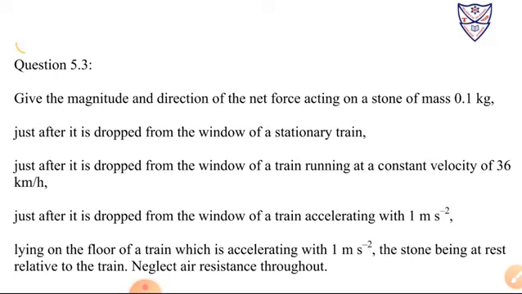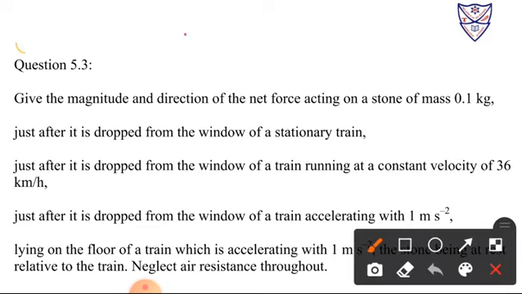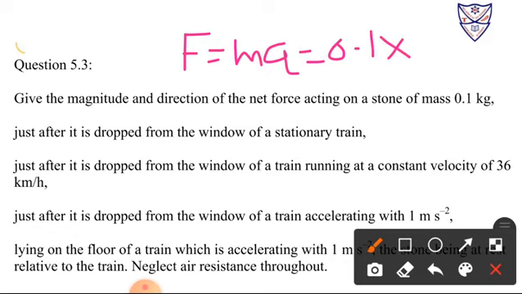Now the last one: lying on the floor of a train which is accelerating with 1 m/s², the stone being at rest relative to the train. Now that stone is moving with this acceleration of 1 m/s². So again we have to find force. The force formula is mass into acceleration. The stone's mass is 0.1 into acceleration 1, so our answer will be 0.1 Newton.